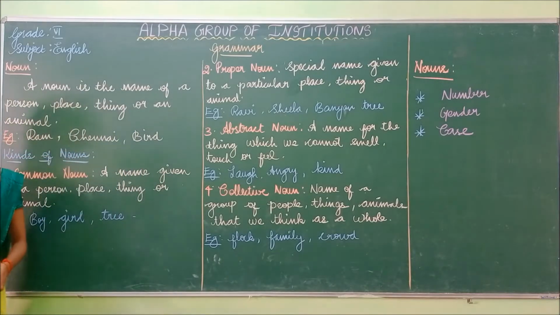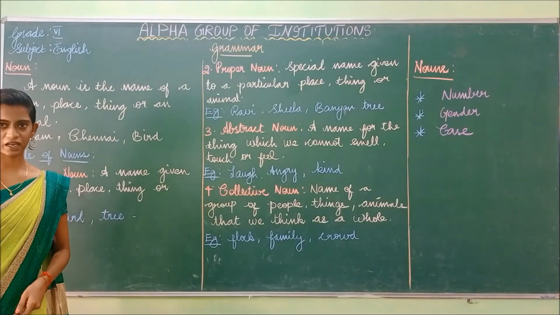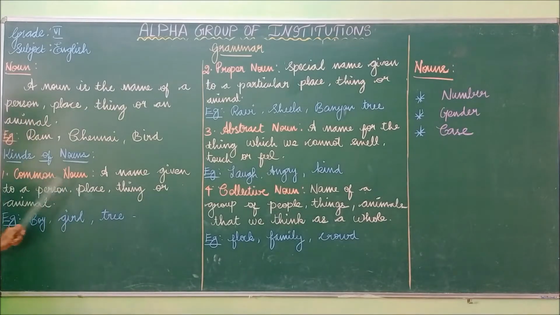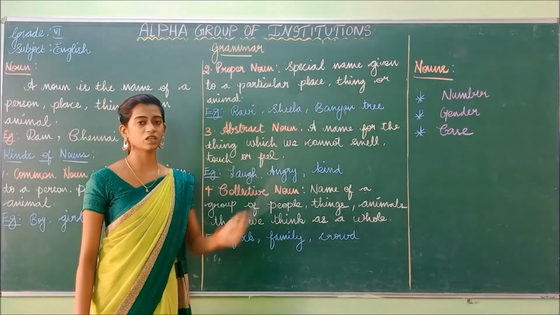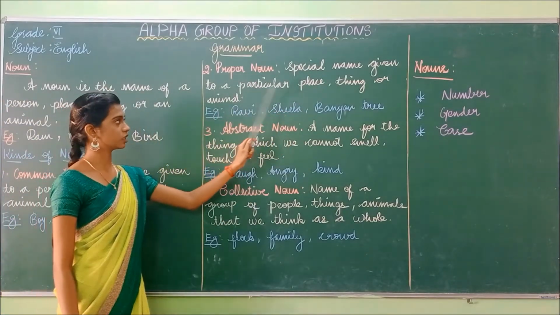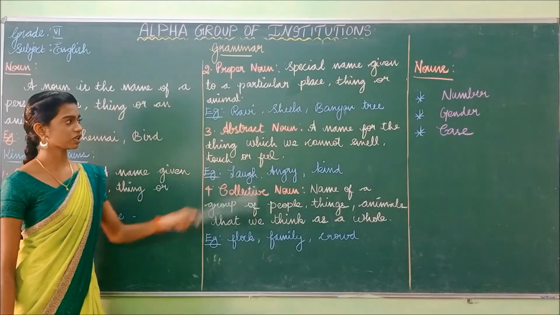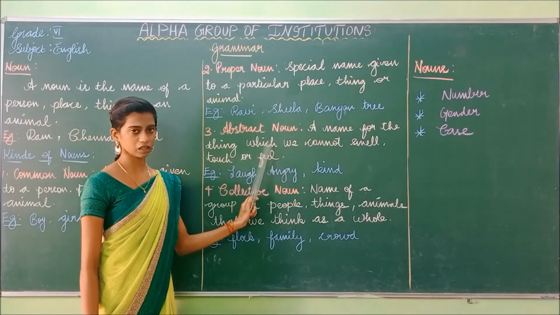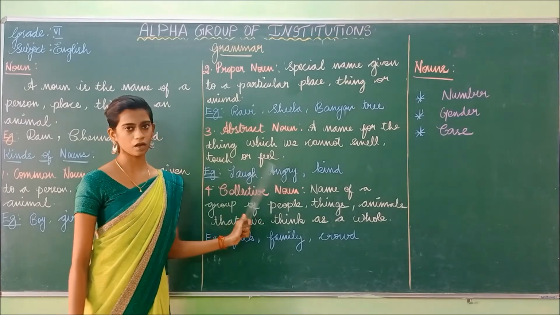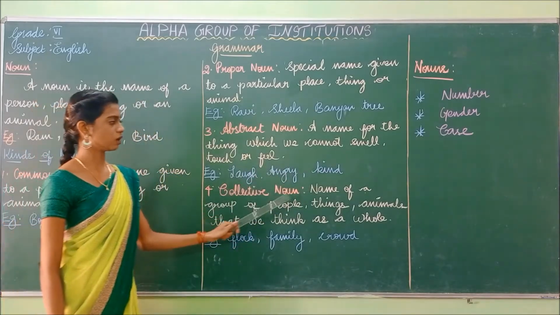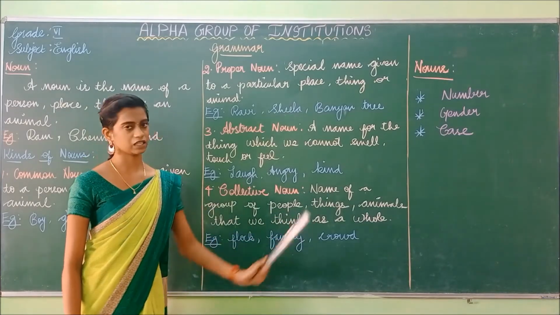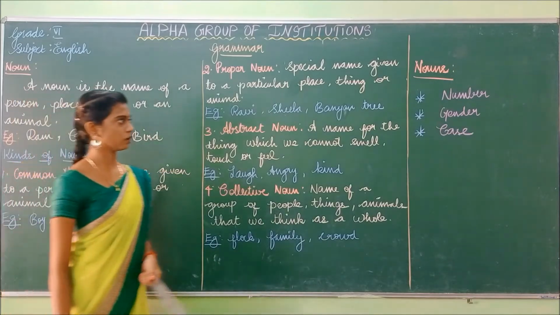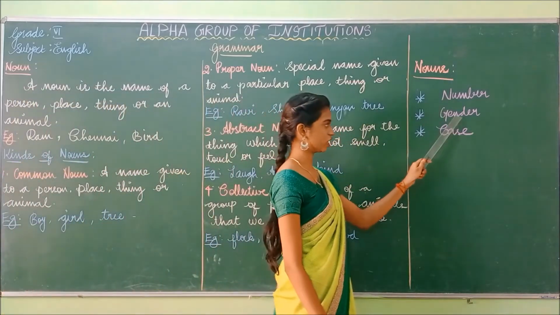So we have discussed the 4 kinds of nouns. What are they? Common noun, proper noun, abstract noun and collective noun. Common noun is a name given to a person, place, thing or animal. And the proper noun is the special name, a specific name given to a particular person, place, thing or animal. And the abstract noun is a name for the thing that we can't smell, touch or feel physically. And the collective noun means name of a group of people, things, animals that we think of as a whole.